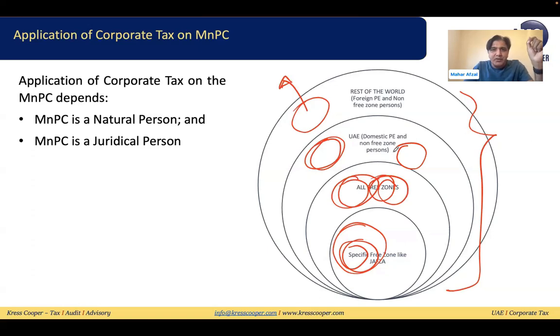And if your revenue is more than 3 million, then again, it doesn't matter whether you are in the free zone or out of the free zone. If your business income is more than 3 million dirham and you are a resident taxable person, in this situation, the law says 0% corporate tax will be applicable for taxable income up to 375,000. Any income more than 375,000 will be subject to tax at 9%.